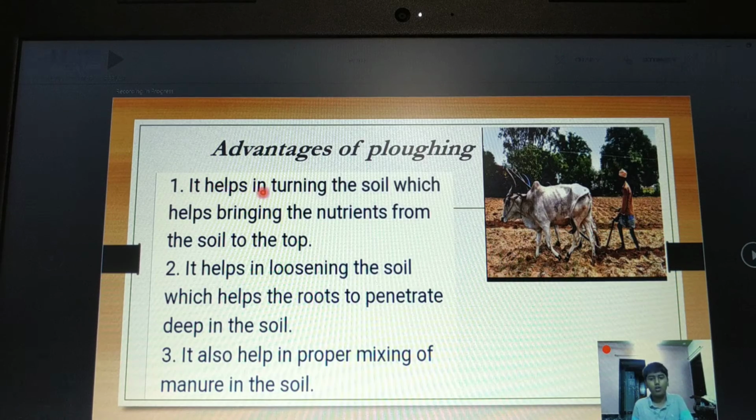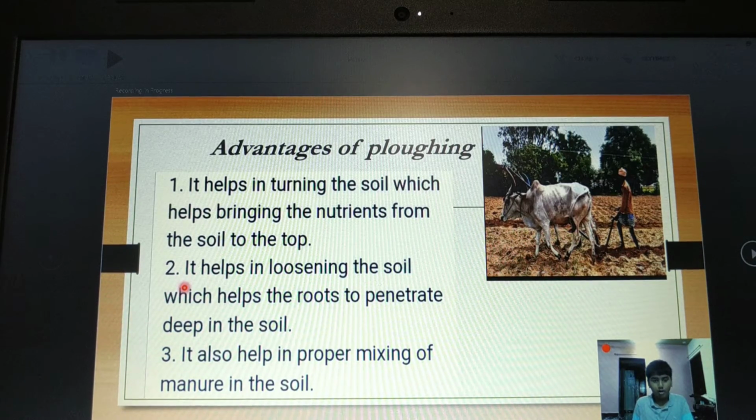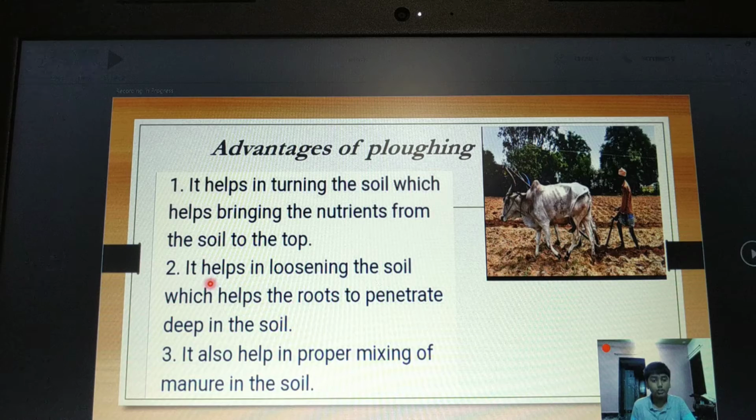Now let's see what are the advantages of plowing. It helps in turning the soil, which brings the nutrients from the soil to the top. Now some nutrients will be below. That nutrient should be brought above. Now the plants grow in topsoil. Their roots grow in topsoil, whereas some important nutrients will be in subsoil. That subsoil nutrient should be brought to the topsoil so that the roots get the nutrients. So plowing is done.